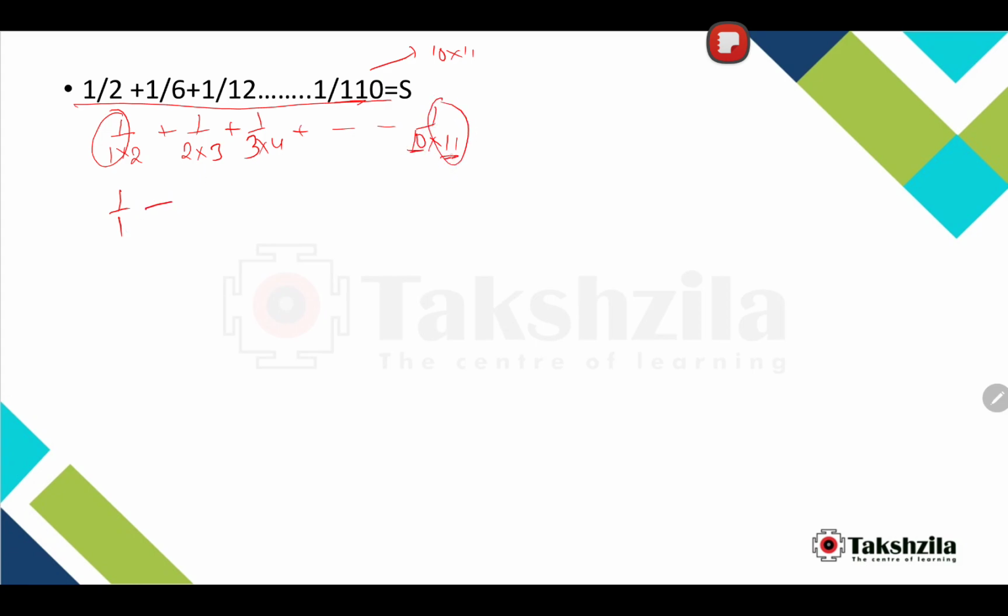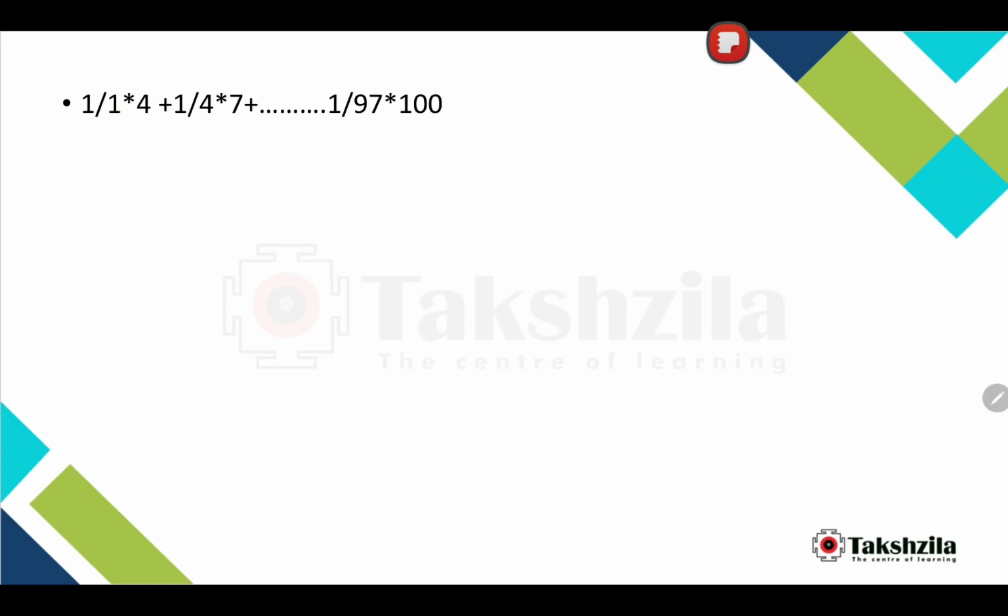Remember that the larger number 11 is the one that will be taken. So this can be written as 1 minus 1 by 11, which is 10 by 11. That's it, super simple.